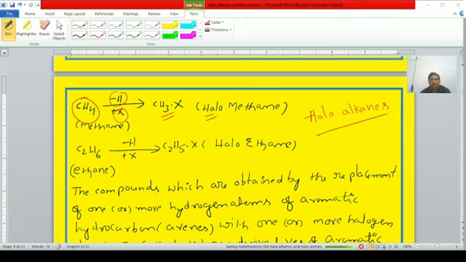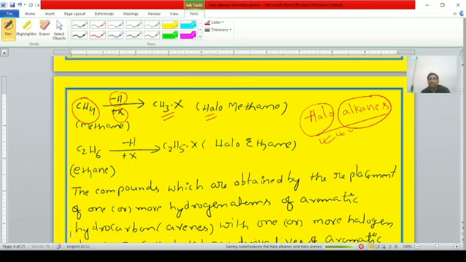In the previous session we completed haloalkenes and haloalkynes. In our syllabus we discuss in detail about haloalkanes. Haloalkanes means, students, in alkanes some of the hydrogen atoms replaced with halogen atoms are known as haloalkanes.